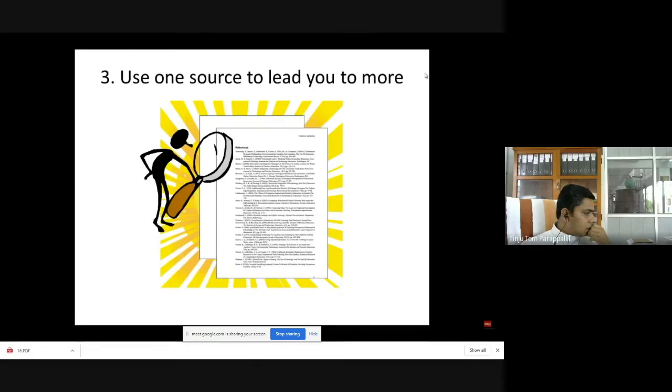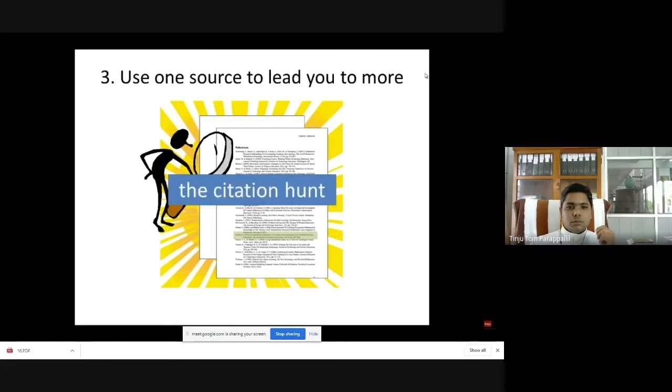Flip to the bibliography or works cited at the end. This can be a great source for other books and articles on the topic. In fact, this is how your professors do it. For more information on finding an article when you've got the reference, check out our video on the citation point.